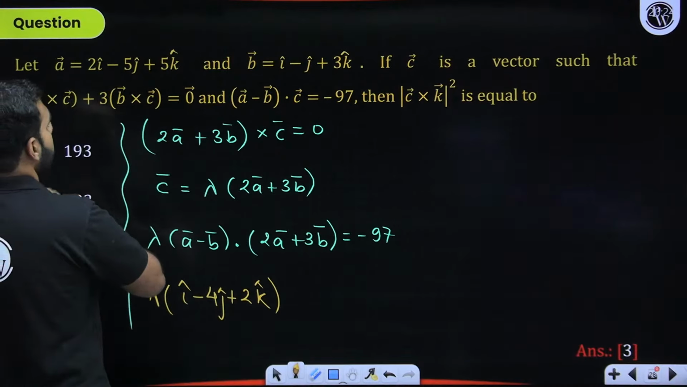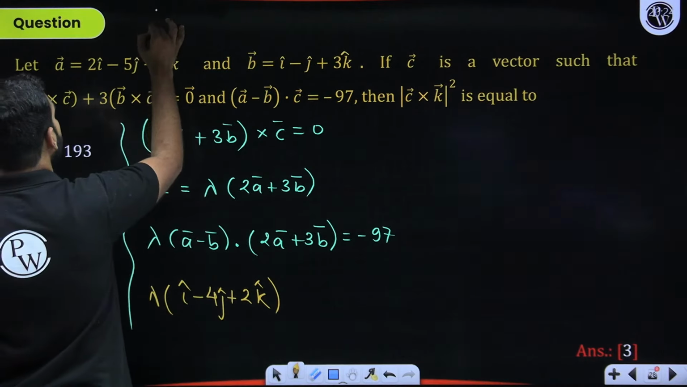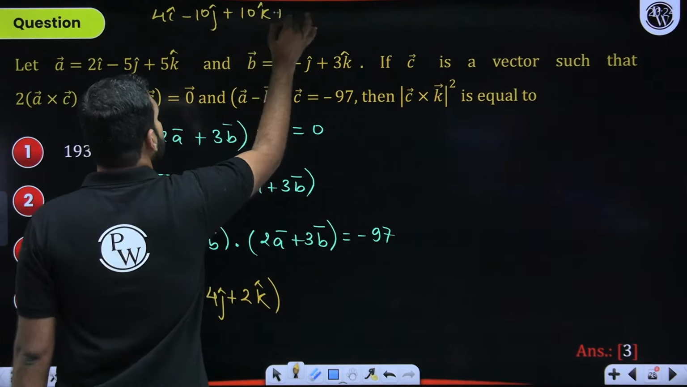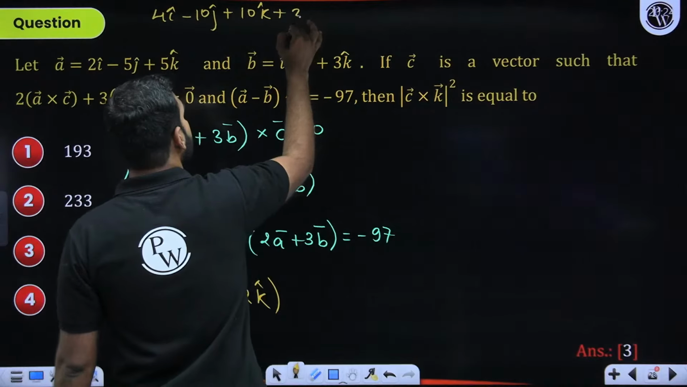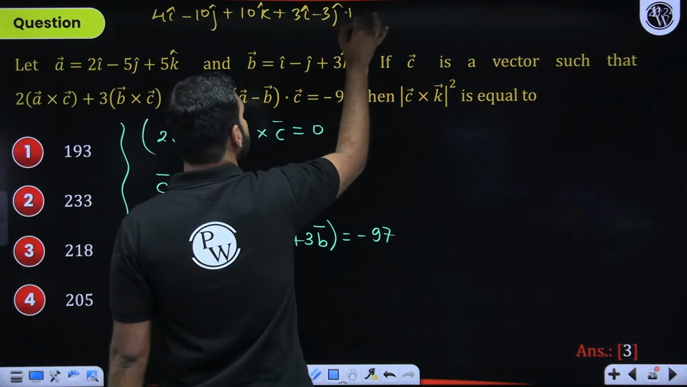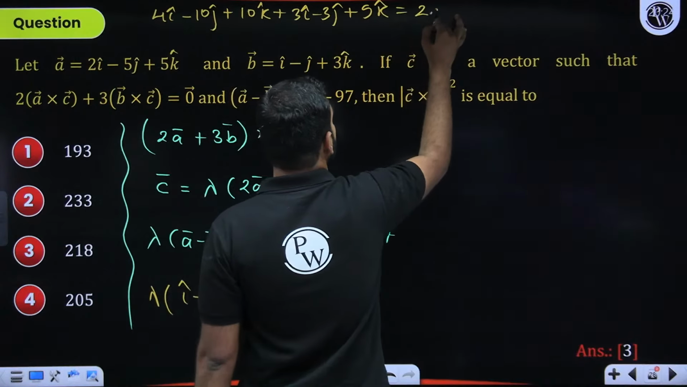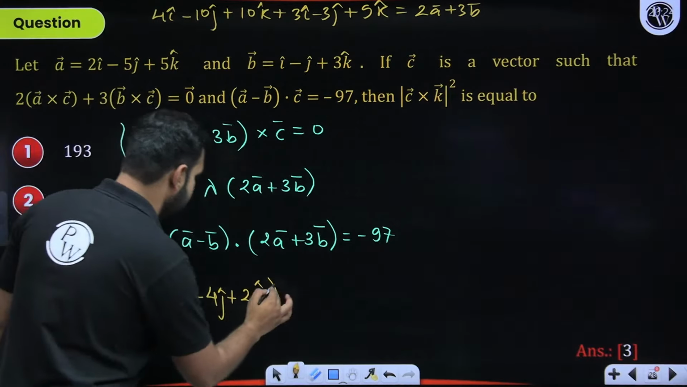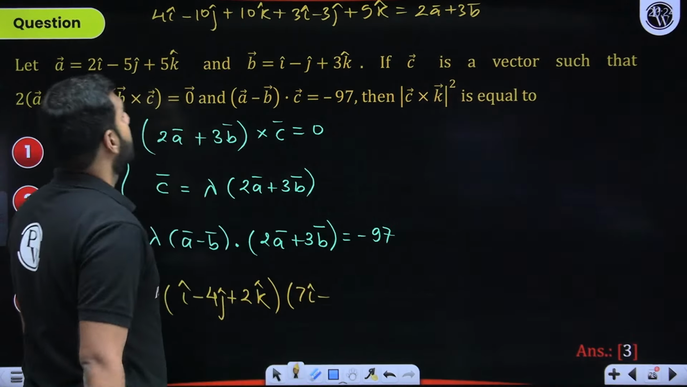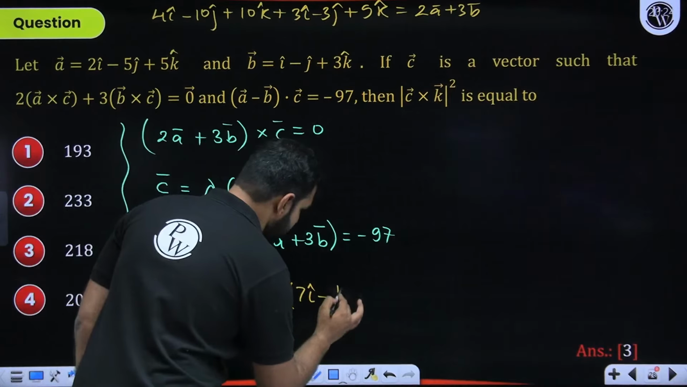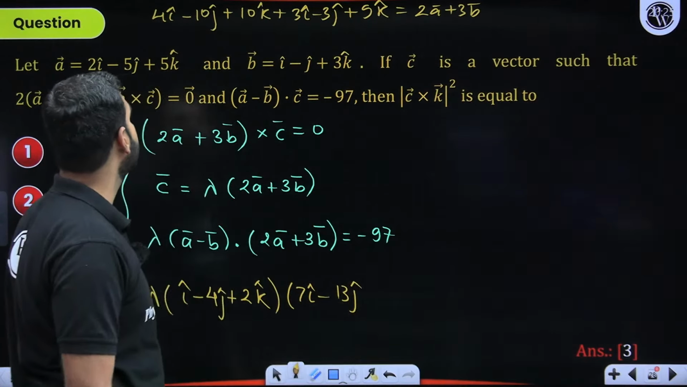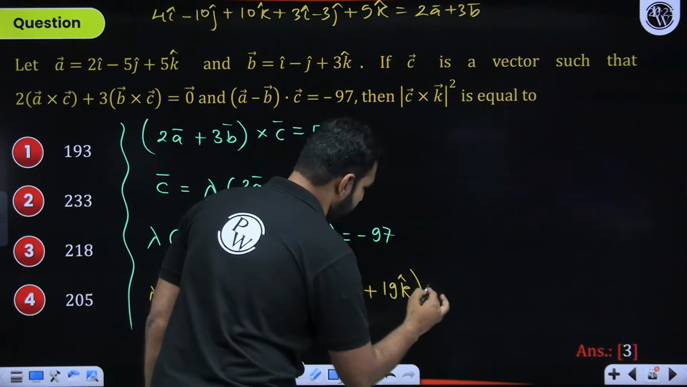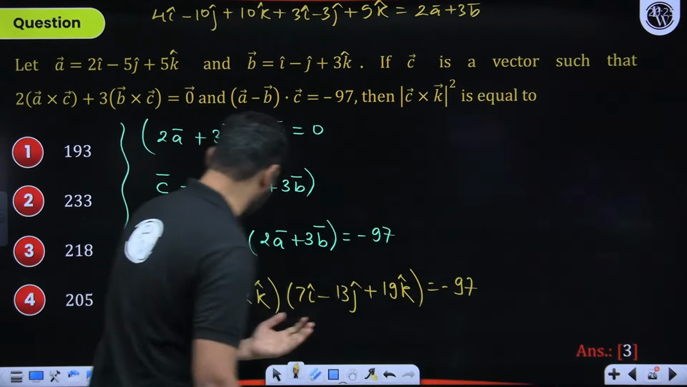So 2A will be 4i minus 10j plus 10k, plus 3B. 3B means 3i minus 3j plus 9k. This is going to be 2A plus 3B. So what is it going to be? 4 plus 3, that's 7i cap. Then minus 10 minus 3, that's minus 13j cap. Then 10 plus 9, that's 19k cap. Now from here, I think you can very easily crack the value of lambda.